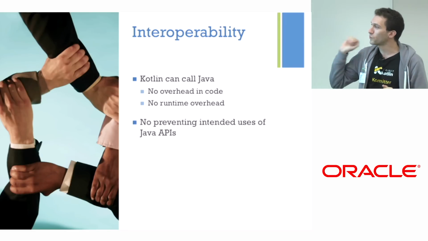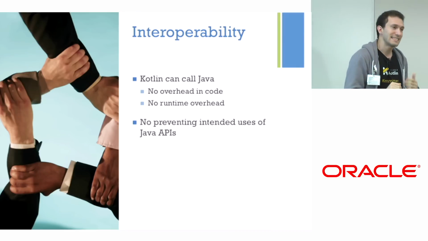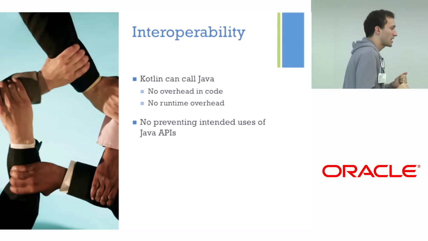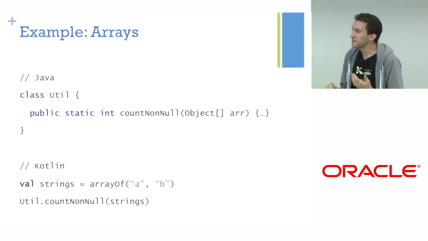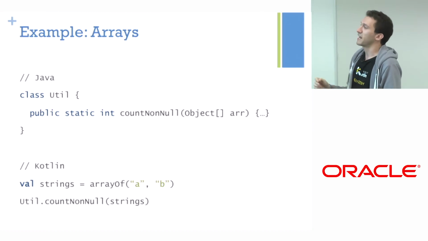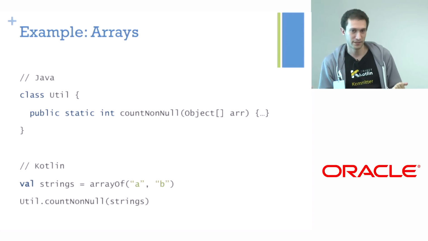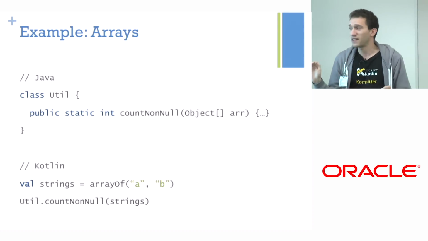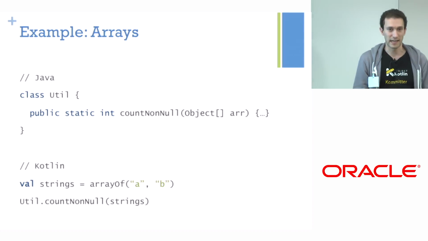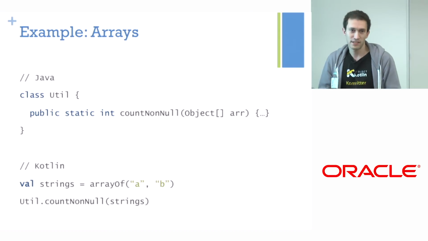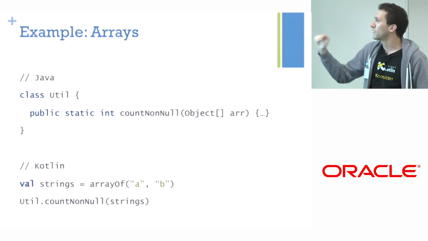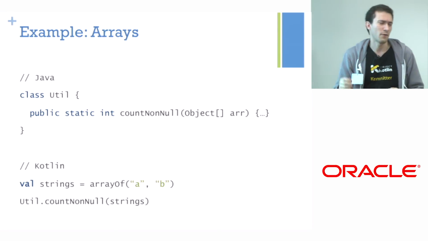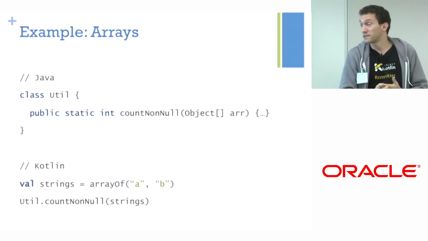And also, we are not supposed to prevent the intended use of the API, because sometimes the API was designed, for example, to take an array of objects, which most likely means that this method works on any kind of array. And if it's not malicious, it's not putting anything wrong into the arrays. It's probably only reading them. Like this one is supposed to count how many non-null elements are there in the array.